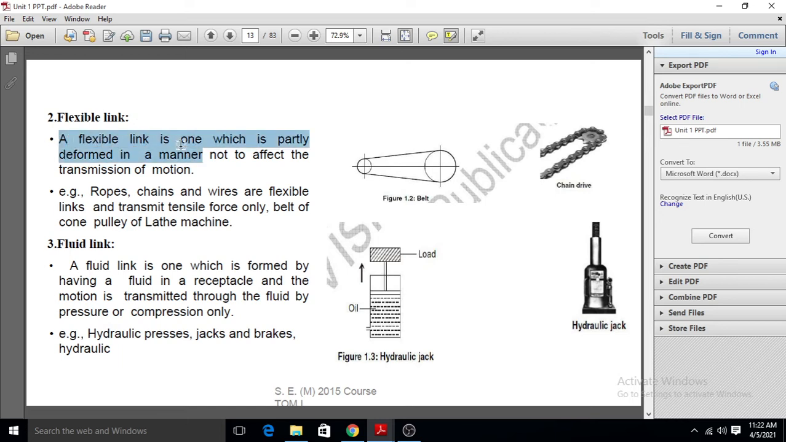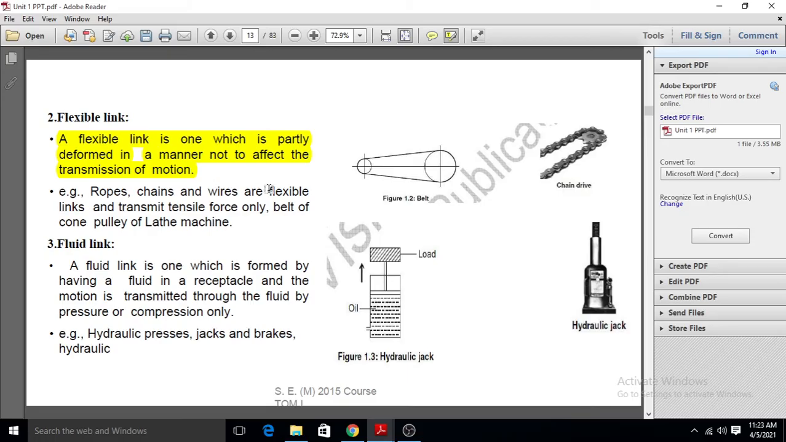A flexible link is one which is partly deformed in a manner that does not affect the transmission of the motion. Means a flexible link is the link which will deform its shape and size, but it will not affect the transmission of the motion. For example, a chain drive or a belt drive. In a chain drive, the size or shape of the chain will change, but it will not affect the transmission of the motion.